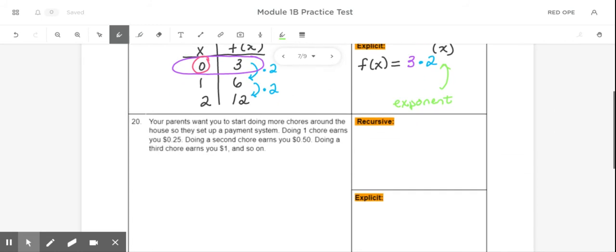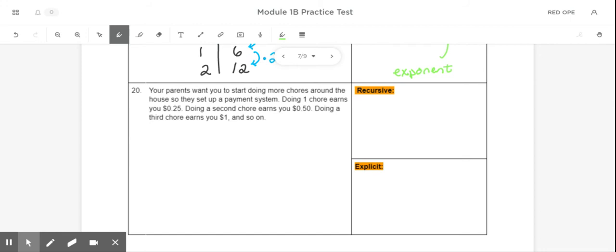All right, let's try the next one. It says your parents want you to start doing more chores around the house. They agree to set up a payment system. Doing one chore earns you 25 cents, a second chore earns you 50 cents, another chore earns you $1, and so on. So if I were to make a table of values here, we're going to have the number of chores that we do, and we're going to have the money that we earn.